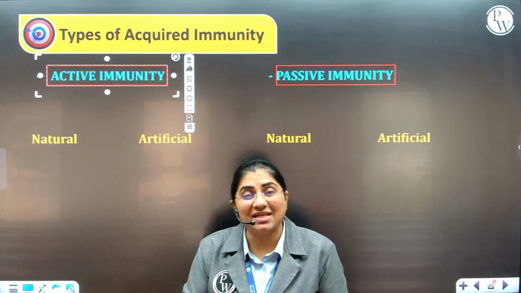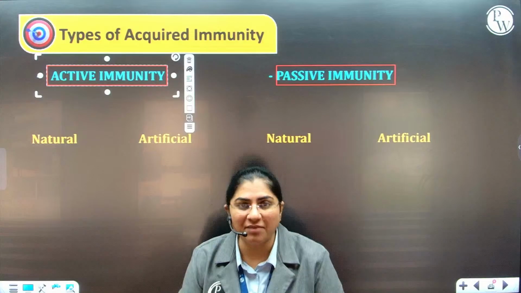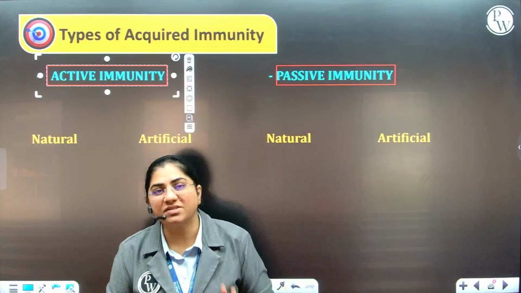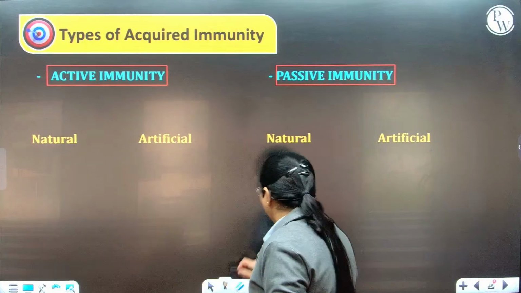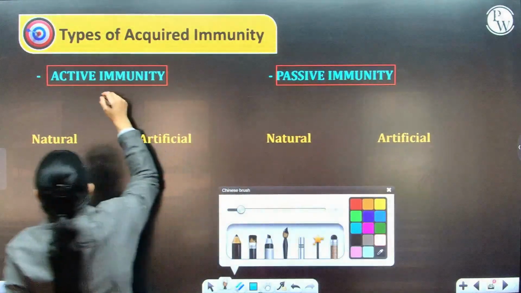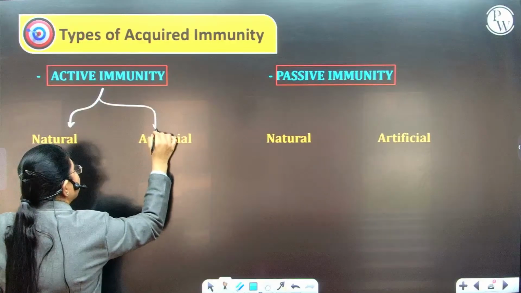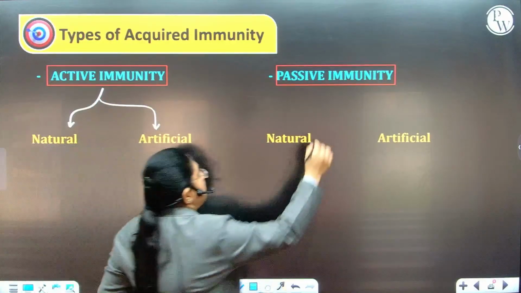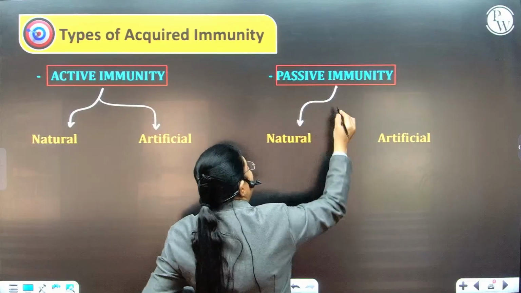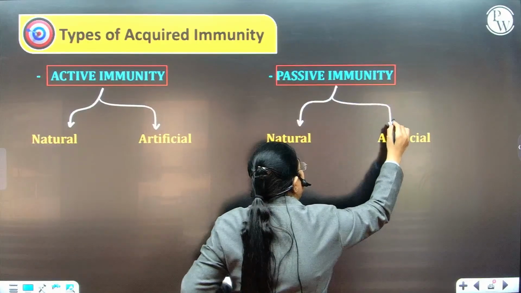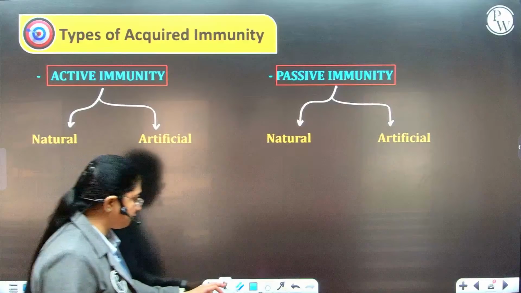When the body receives ready-made antibodies, you call it passive immunity. In both of them, we have 2 categories. In active, we have naturally acquired active immunity and artificially acquired active immunity. In passive, we have naturally acquired passive immunity and artificially acquired passive immunity.